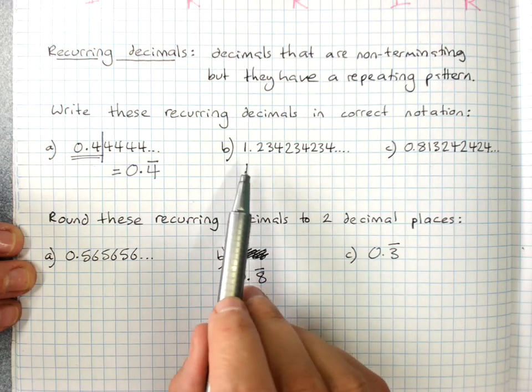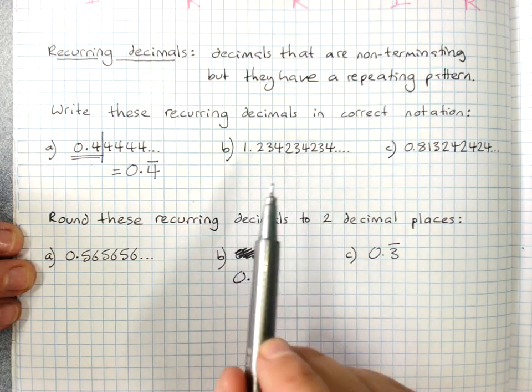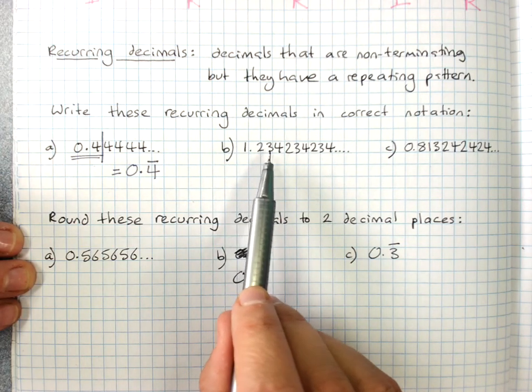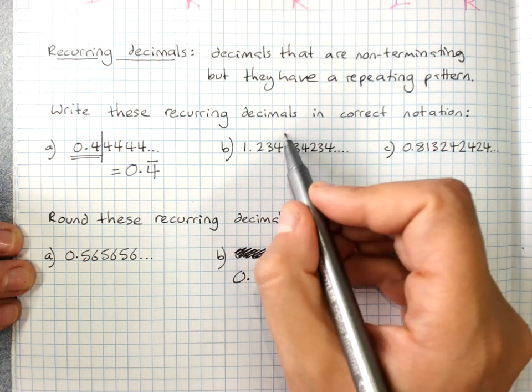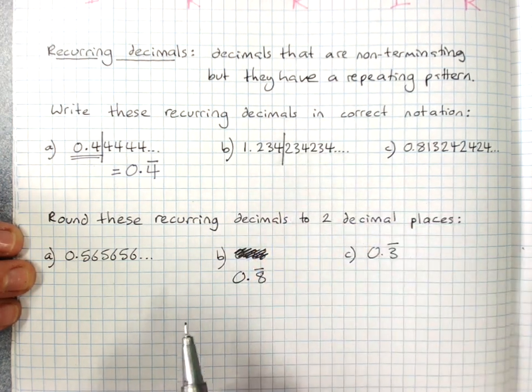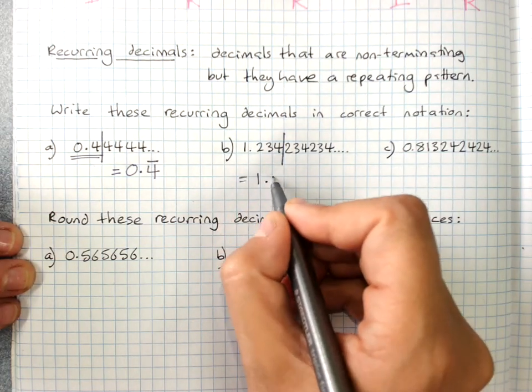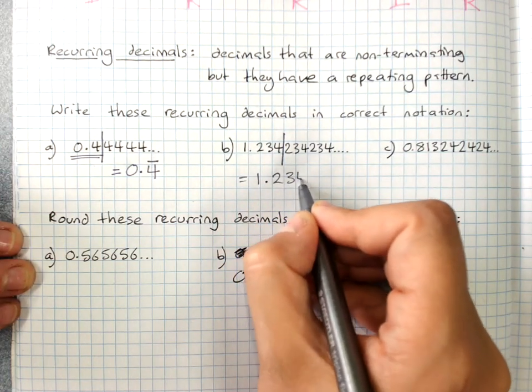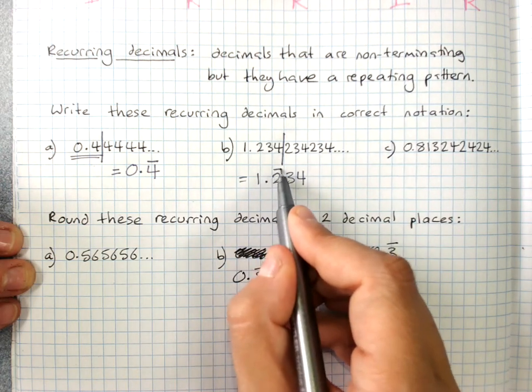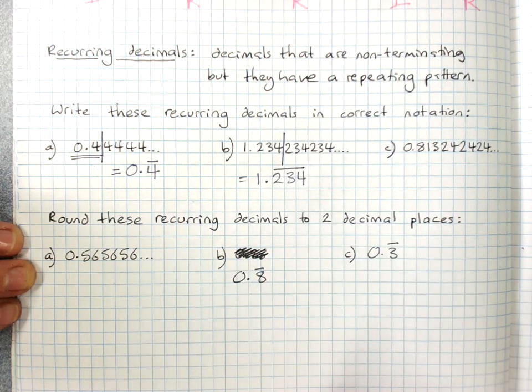So here, 1.234234234. The repeating pattern is 234. You cut it off after one copy of the repeating pattern. You rewrite the whole decimal up to where you cut it off, and you put a bar over the whole repeating pattern.